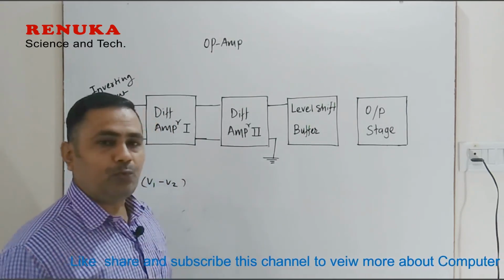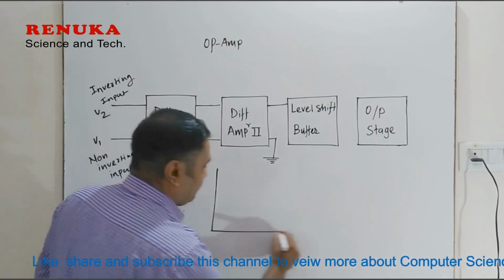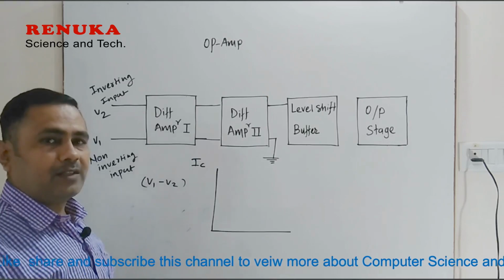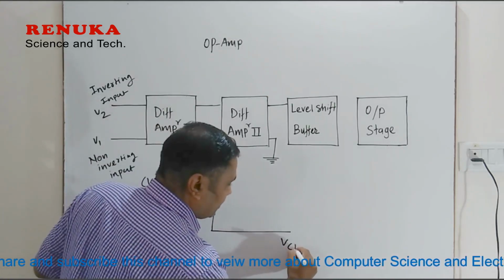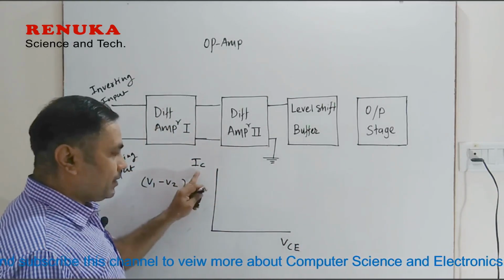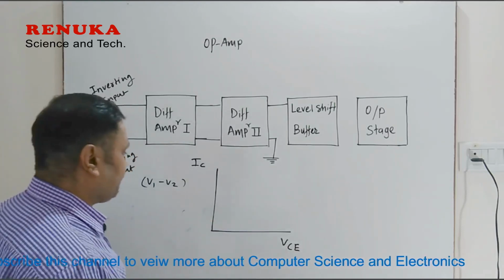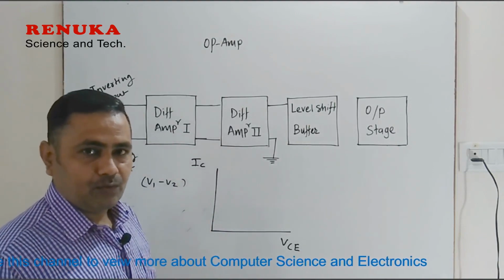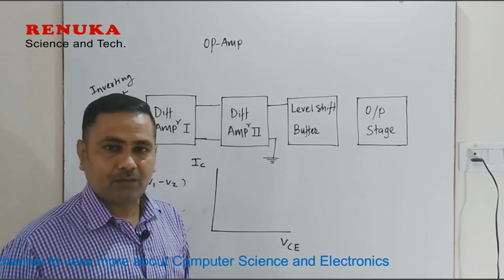If you draw the output characteristics of the common emitter amplifier, the output current is the collector current, because the output is taken across the collector, and the output voltage is the collector to emitter voltage. So if you plot a graph between collector current and collector to emitter voltage, the graph will be like this.